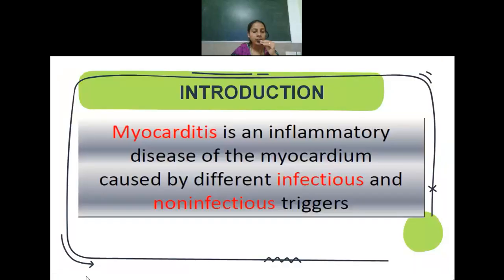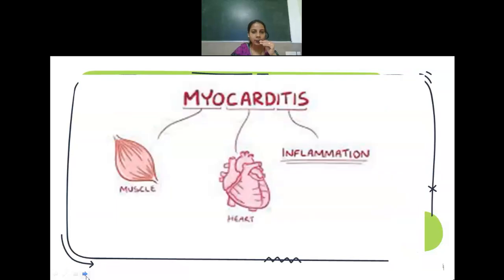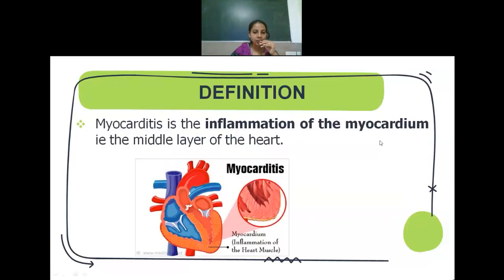So the definition as well as introduction: myocarditis refers to the inflammation of the myocardium. It can be both infectious or non-infectious. Remember the term myo refers to the muscle, card refers to the heart, and itis means inflammation. So altogether it is nothing but the inflammation of the middle layer of the heart. So the definition remains the same: inflammation of the middle layer of the heart.